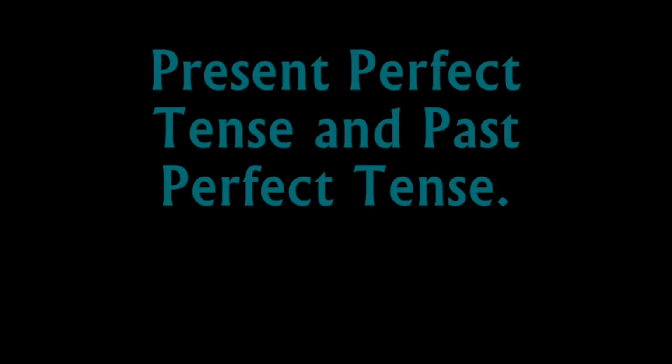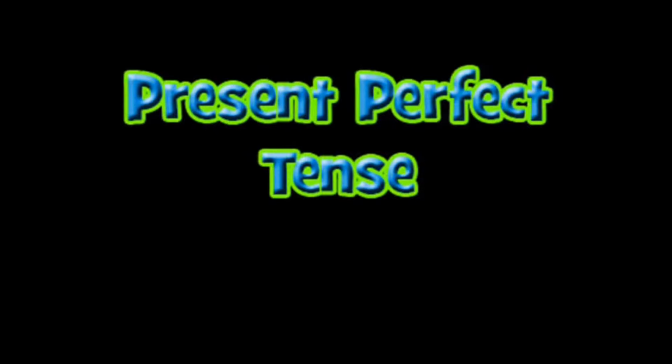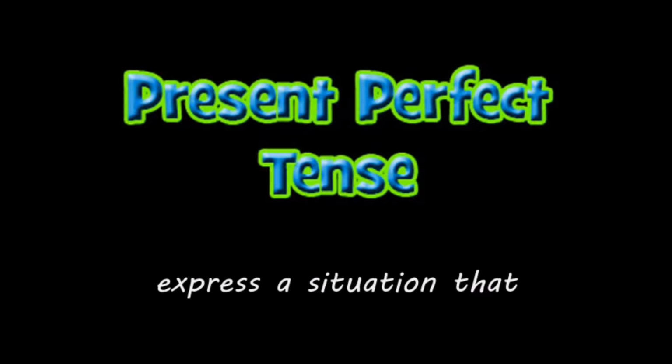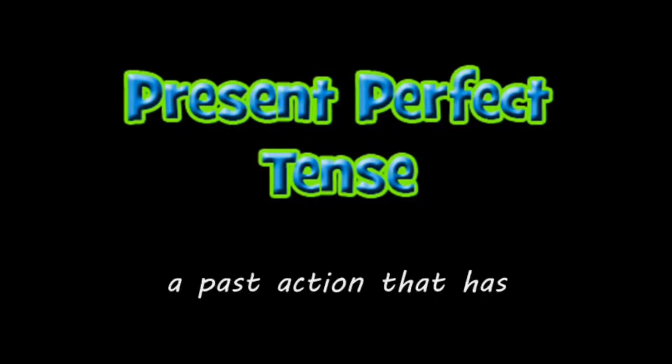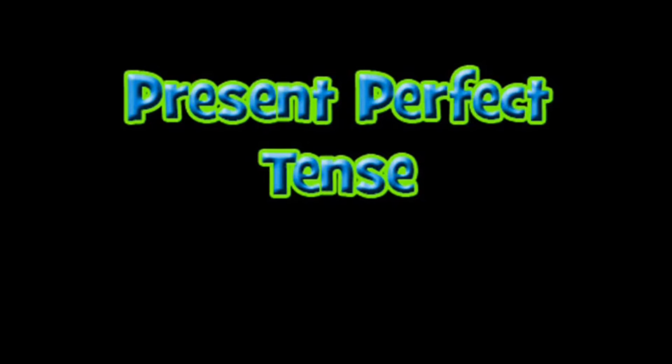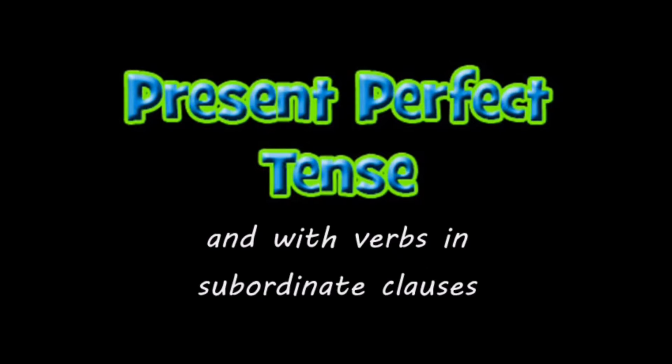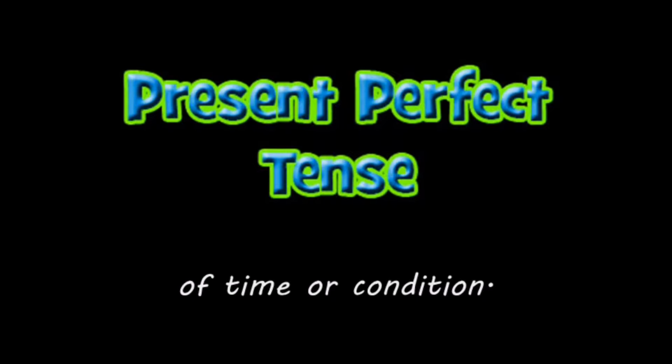I'll be discussing present perfect and past perfect tenses. We'll begin with present perfect tense. Present perfect is used to express a situation that began in the past and that continues to the present. A past action that has current relevance, an action just completed, and with verbs in subordinate clauses of time or condition.